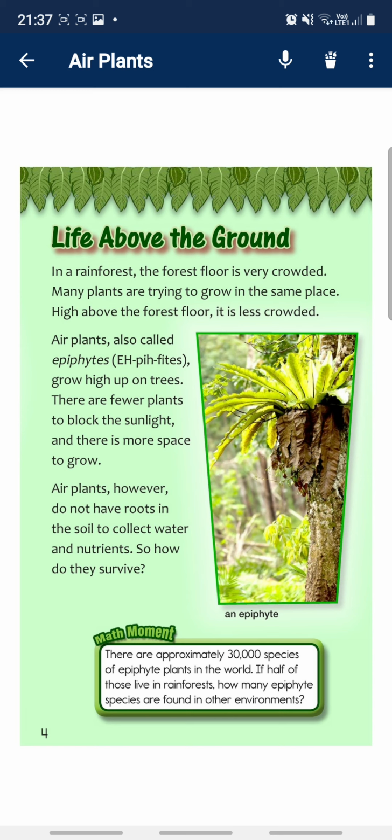Air plants, however, do not have roots in the soil to collect water and nutrients. So how do they survive?